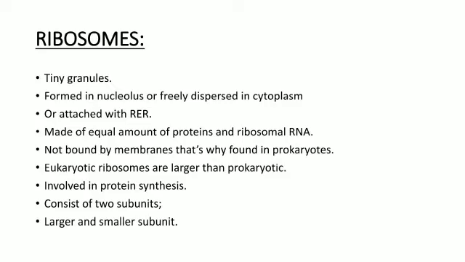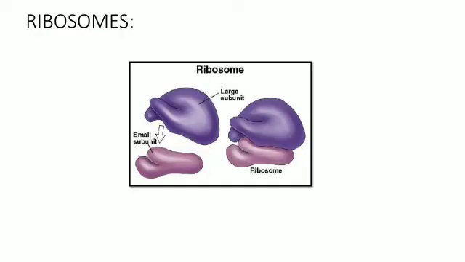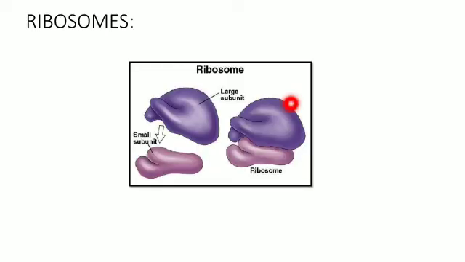Okay dears, the ribosomes consist of two subunits, the larger and the smaller subunit. As you can clearly see, that one is the larger subunit and this one is the smaller subunit. These two are attached to each other and they form a ribosome. Here it is a single ribosome, composed of a larger and a smaller subunit.